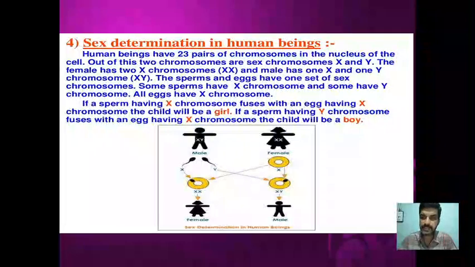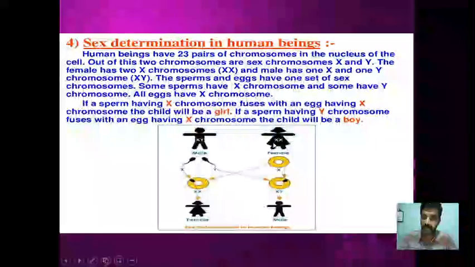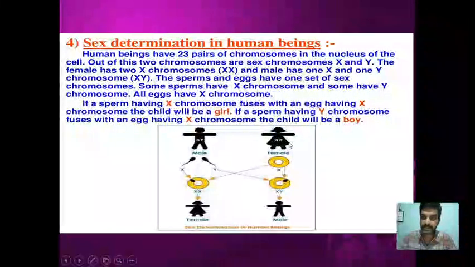Females have similar chromosomes in the last pair, XX, and males have dissimilar chromosomes, X and Y. Here is a diagram that shows the autosomes will be similar in both male and female. The 22 pairs of autosomes are the same for male and female. In addition to that, the male has an XY chromosome pair and the female has an XX chromosome pair.